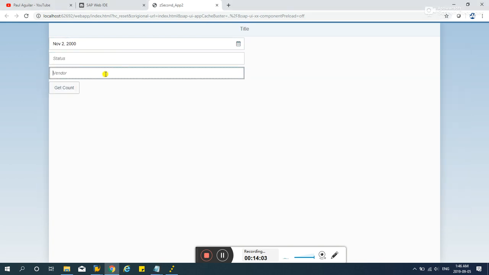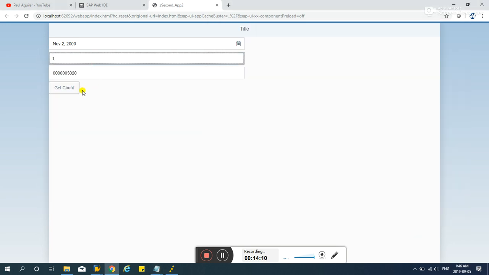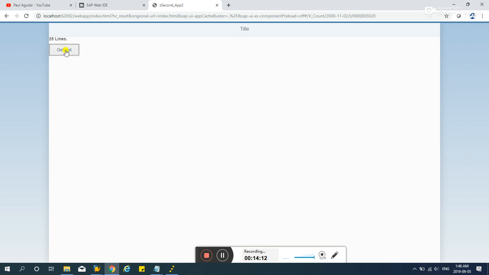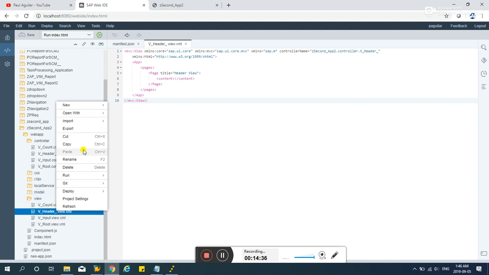So good practice maybe also is to test first if the routing is working fine, instead of doing all those layout elements and then testing after that. It's better to test first before adding all those elements in the view. So hit this get list, and now we can see the header view. So let's add those elements again in the header view. So how do we do that?